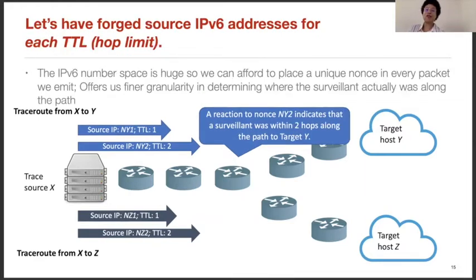However, we can go further than that. We can have a forged source IPv6 address for each TTL, or hop limit. The IPv6 number space is huge, so we can afford to place a unique nonce in every probe packet that we emit. This offers us finer granularity in determining where the surveillance actually was along the path. And here we show that a reaction to nonce N_Y2 indicates that a surveillant was within 2 hops along the path to target Y.